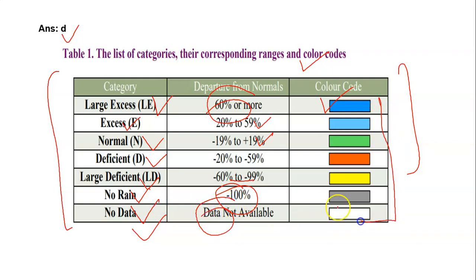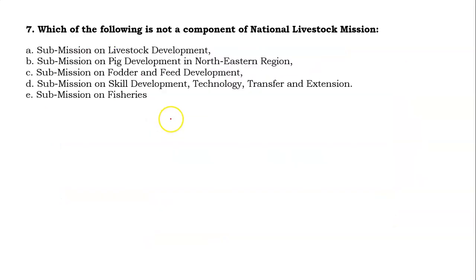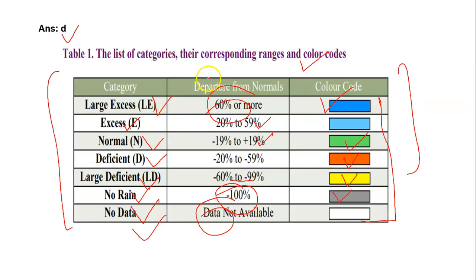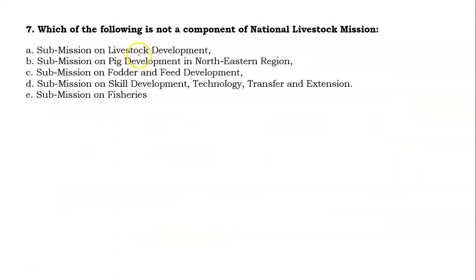And there are different color codings. For no rain, this is green color, yellow, orange, green. So these are the colors which are given for deficient or normal rain in our country.